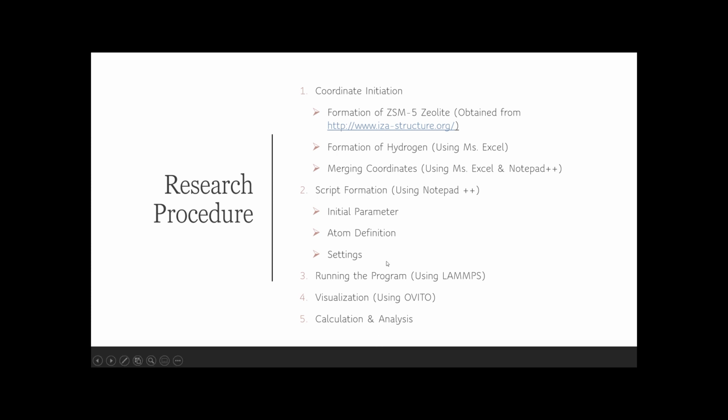Then after the script is finished, we run the program using LAMMPS. After the computation is finished, we can open it using Ovito to see the visualization. And the last step is calculation of the hydrogen concentration and analysis.